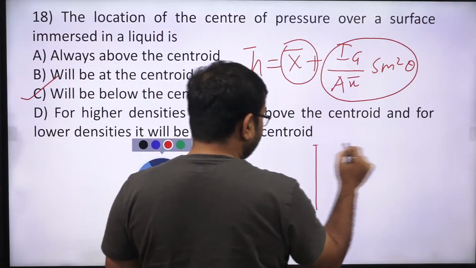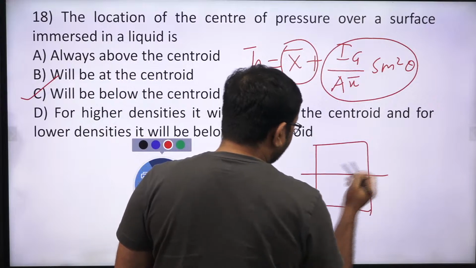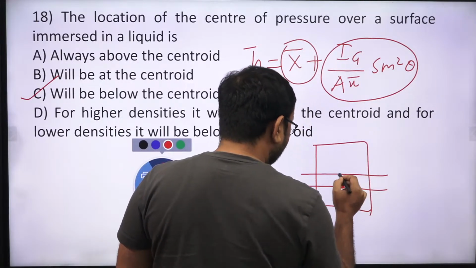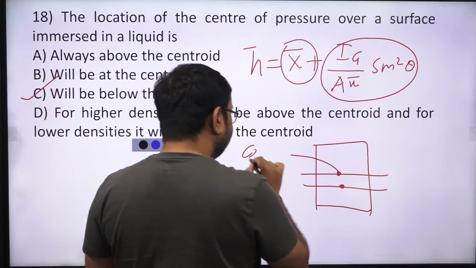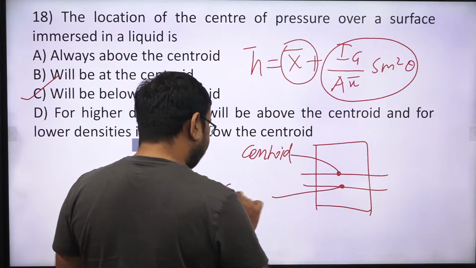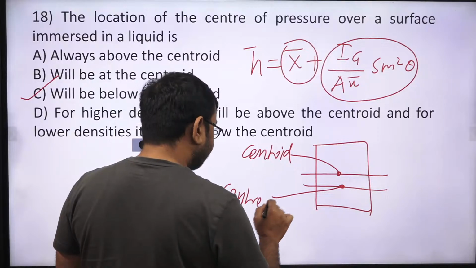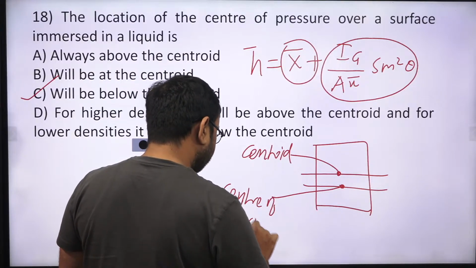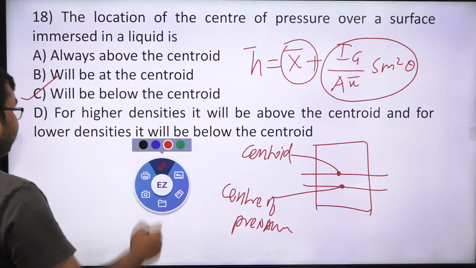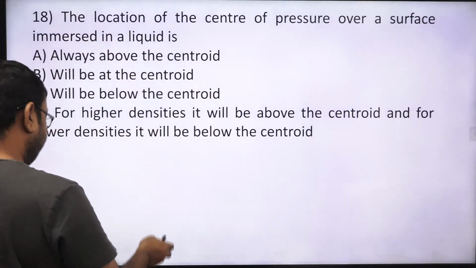So suppose this is a body and its centroid is like this, then the center of pressure must lie somewhere here. Correct? This is the centroid or center of gravity, and this is called the center of pressure. Is it clear? So the correct answer is option C.